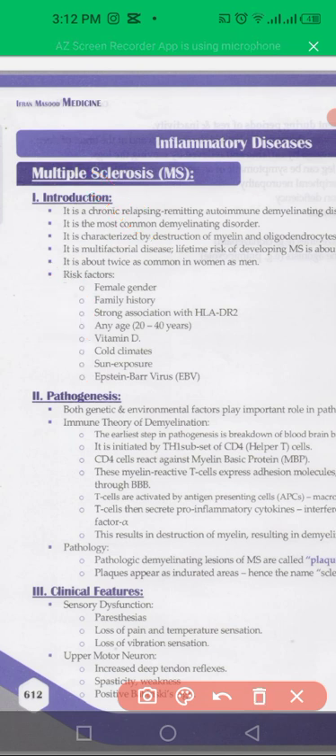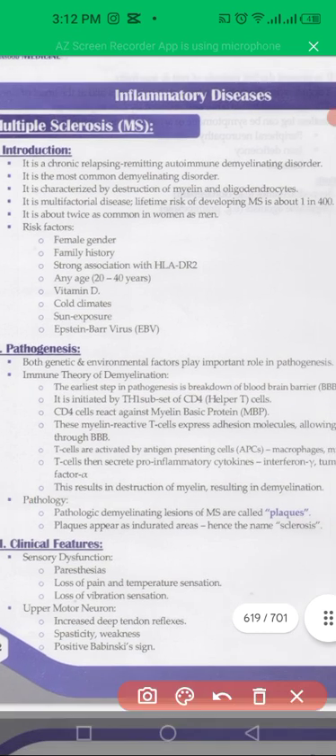And the pathogenesis is that there is early onset CD4 cell activity that reacts against myelin basic proteins, which results in damage of the myelin sheath.